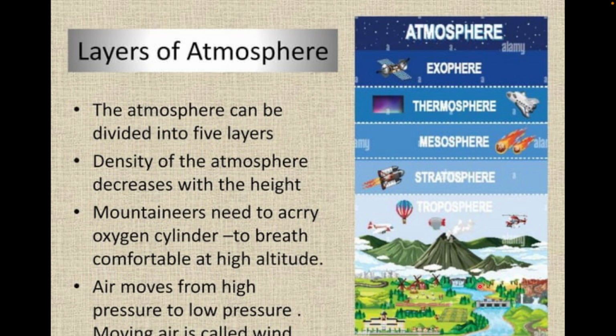I hope these are clear: tropo, strato, meso, thermo, exosphere. These five layers are the layers of our atmosphere, and all these layers collectively act as a blanket to our atmosphere, which protects us from everything.